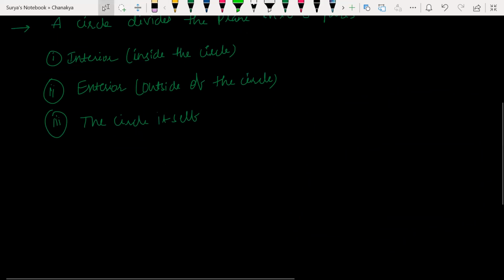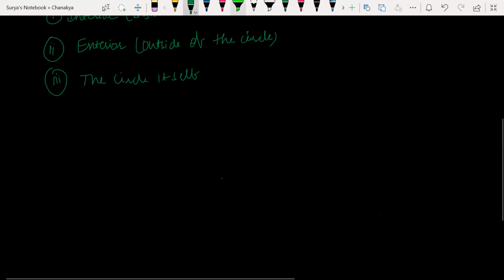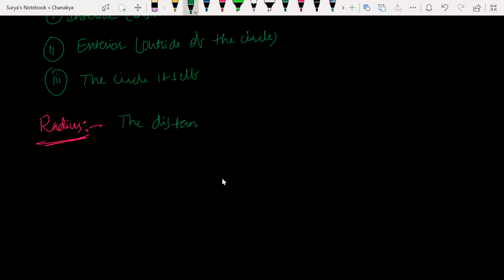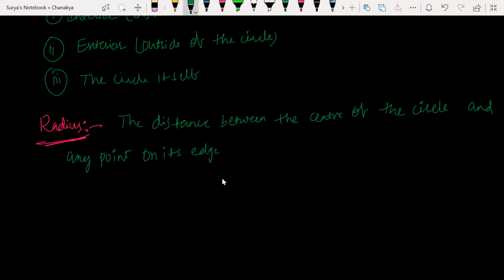Okay, now we'll talk about radius. What do you mean by circle here? Radius is the distance between the center of the circle and any point on its edge.